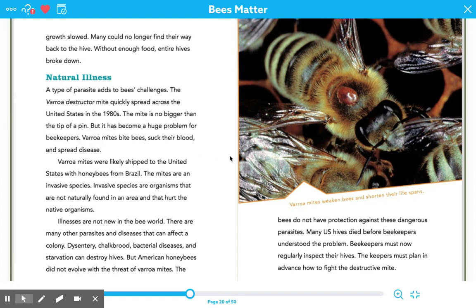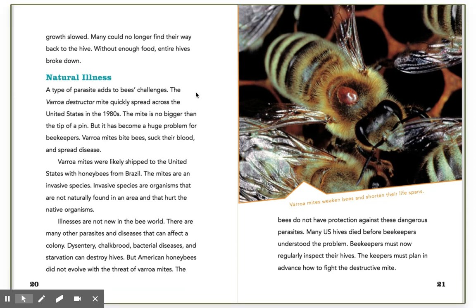Natural illness. A type of parasite adds to bees' challenges. The Varroa destructor mite quickly spread across the United States in the 1980s. The mite is no bigger than the tip of a pin, but it has become a huge problem for beekeepers. Varroa mites bite bees, suck their blood, and spread disease. Varroa mites were likely shipped to the United States with honeybees from Brazil.